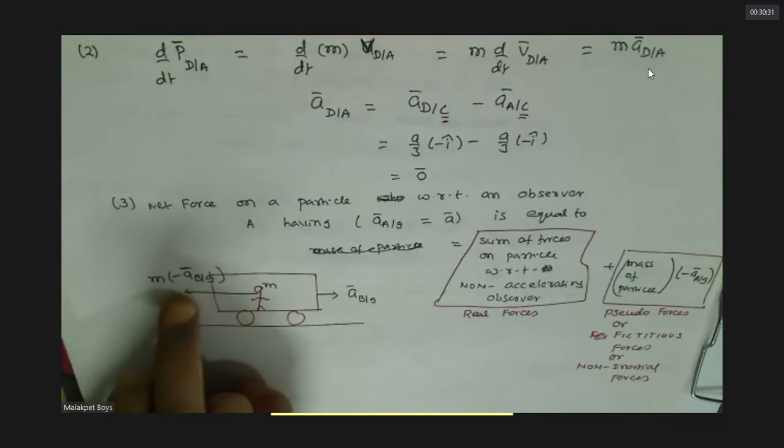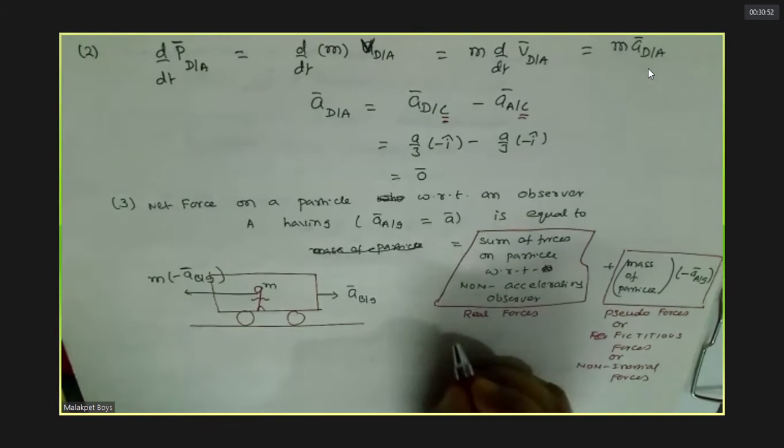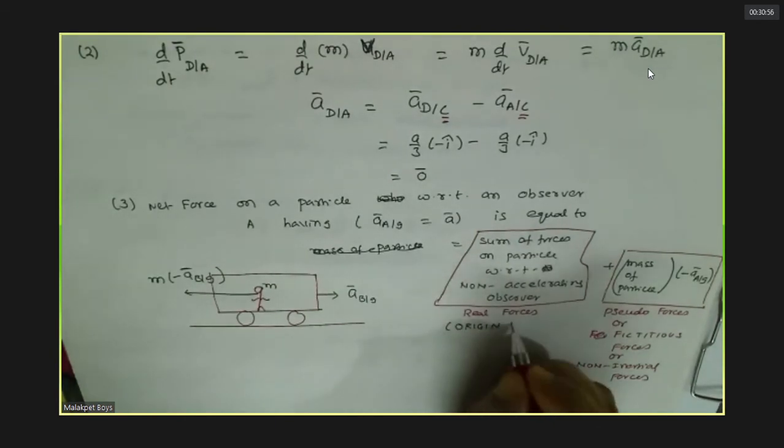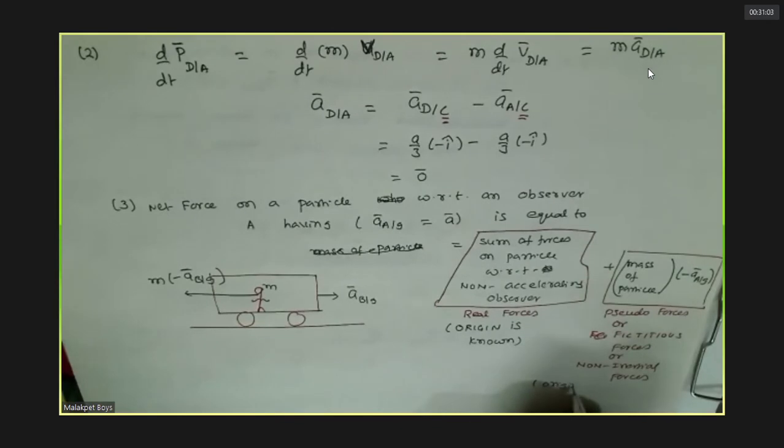Because the origin is not known, we call it pseudo. Pseudo means origin is not known. For example, gravitation mg. Why is it coming? Due to gravitational attraction of the earth. You are pushing a body, that means there is a contact force. You are touching that. So those where we have origin are called real forces. Here the origin is not known.